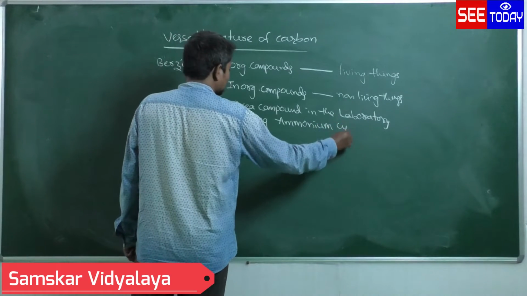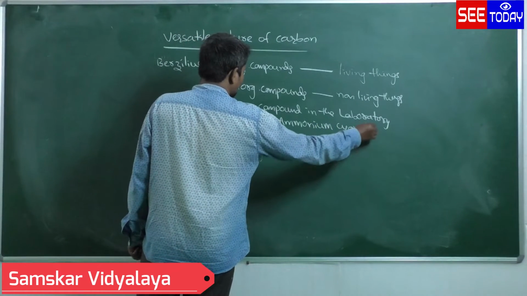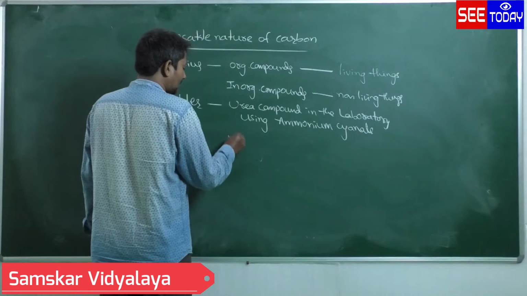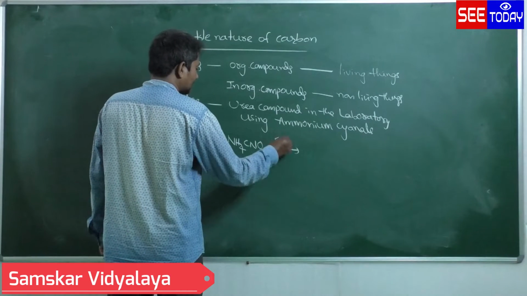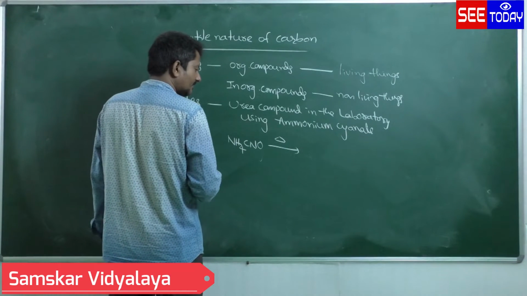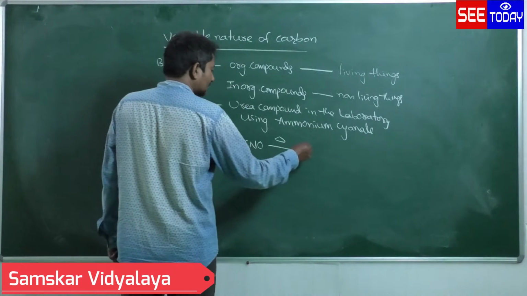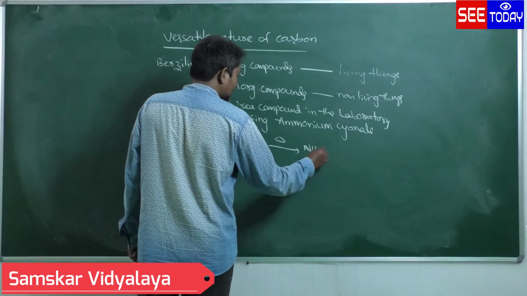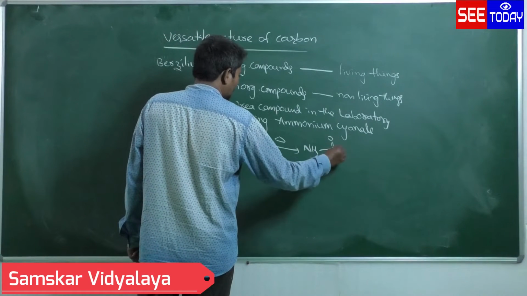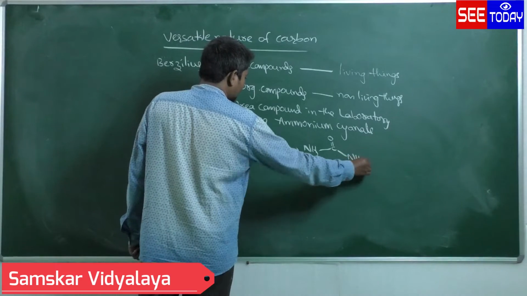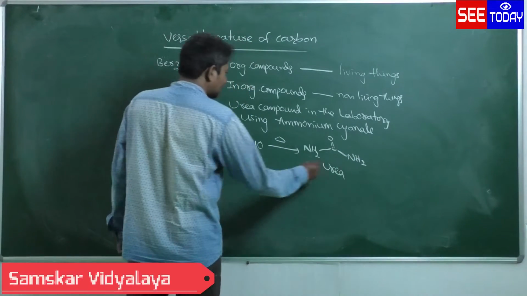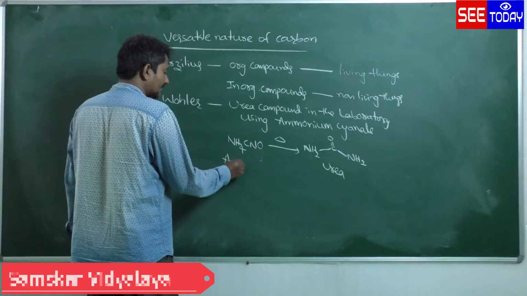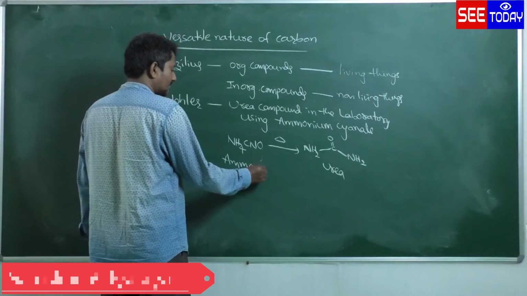See here, NH4CNO, ammonium cyanate, on thermal condition, that is thermolysis or heating, we can get urea, NH2-C=O-NH2. This is urea, and this one is ammonium cyanate.